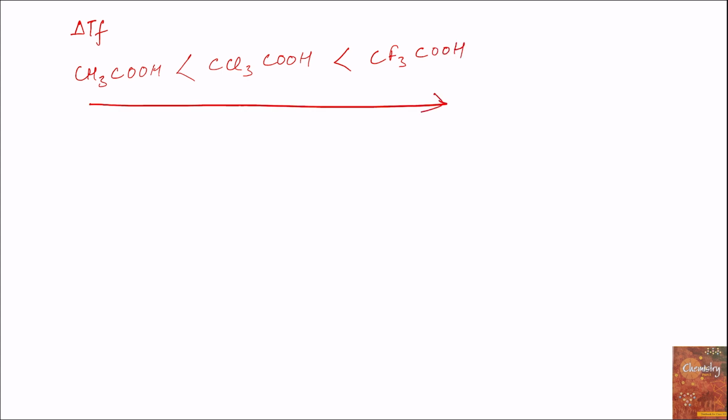It is said that depression in freezing point increases in the order, for the same amount of acetic acid, trichloroacetic acid and trifluoroacetic acid. This is the order in which depression in freezing point increases. Now what is the reason?